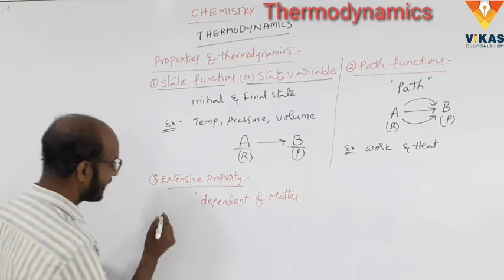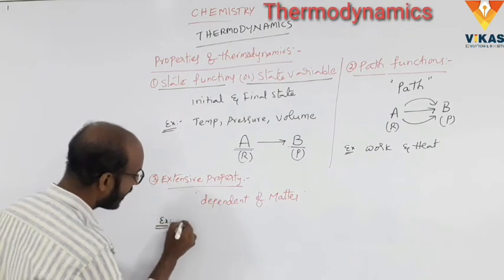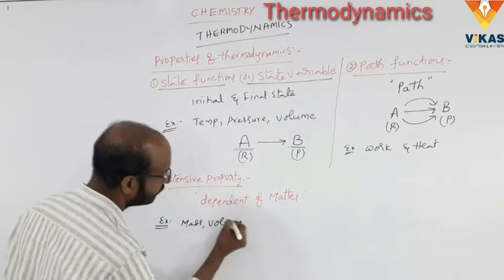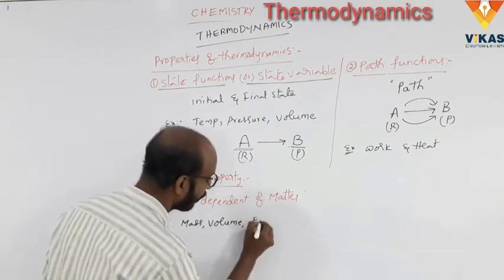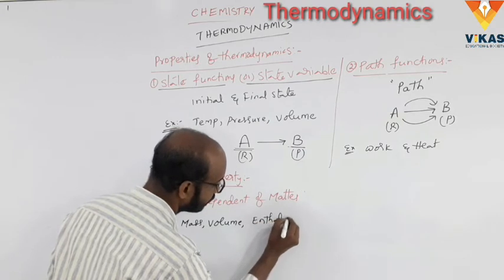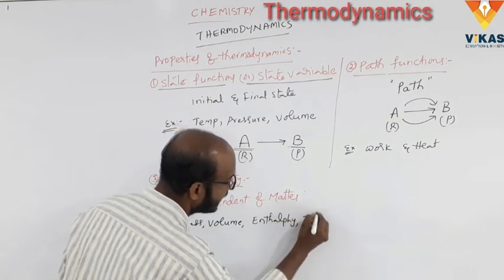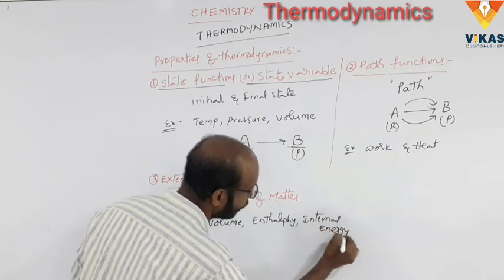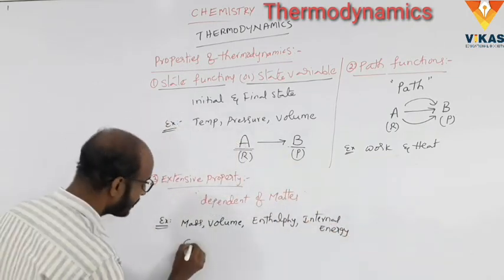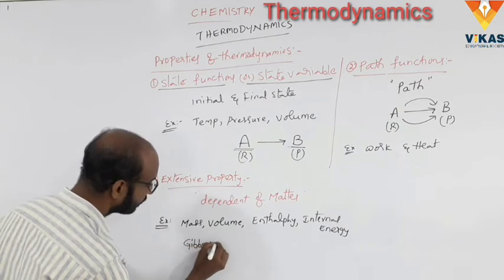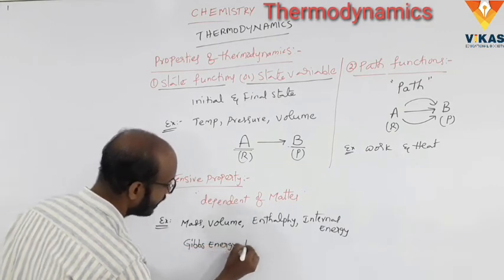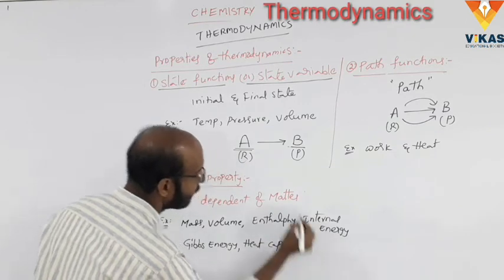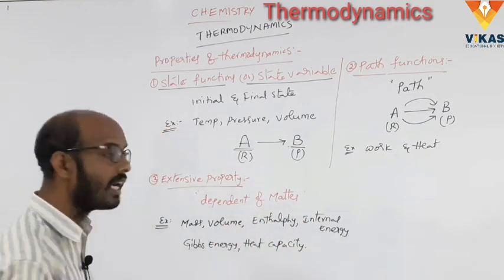And examples of the extensive property: mass, volume, enthalpy, internal energy, Gibbs energy, heat capacity. These are all examples of the extensive property.